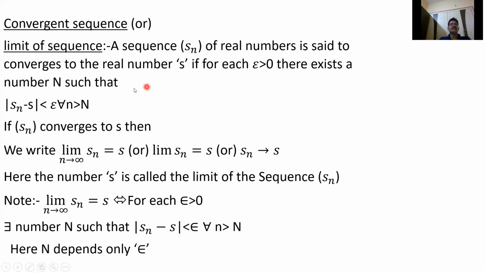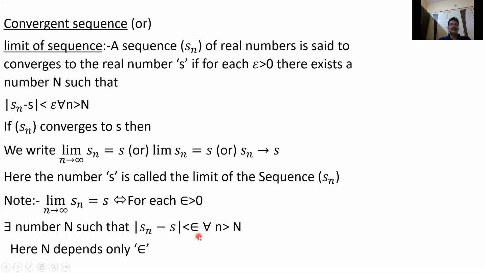A sequence of real numbers converges to a real number s. Sn converges to s means if you take any epsilon greater than 0, we get a number N such that mod Sn minus s is always less than epsilon for all n greater than N. That means after the capital Nth term, the difference between that term and s is always less than epsilon.